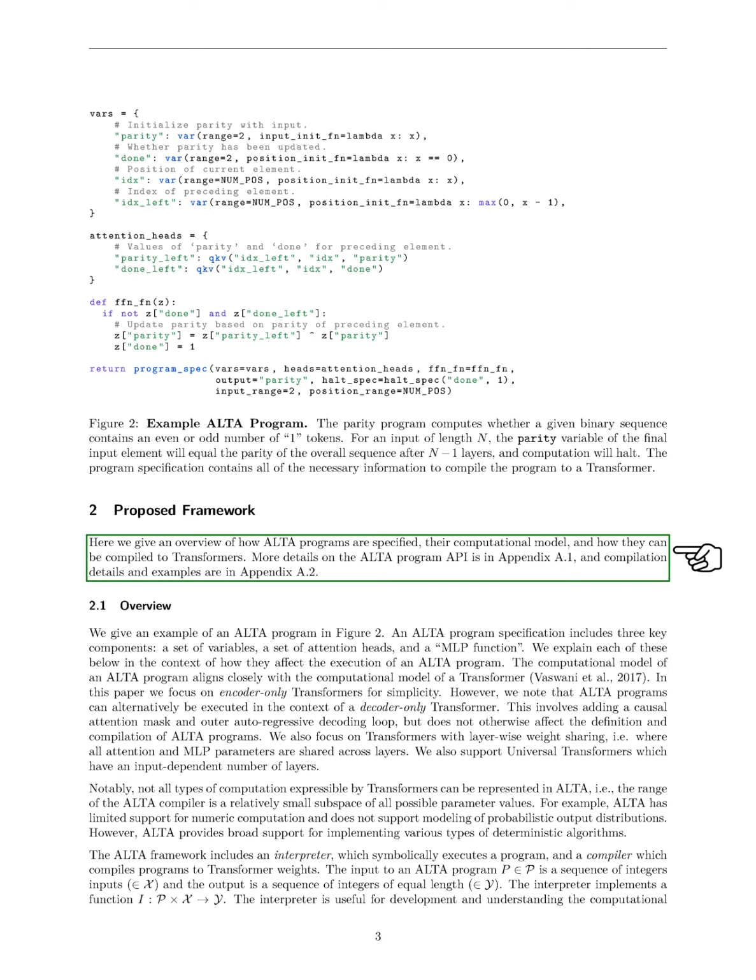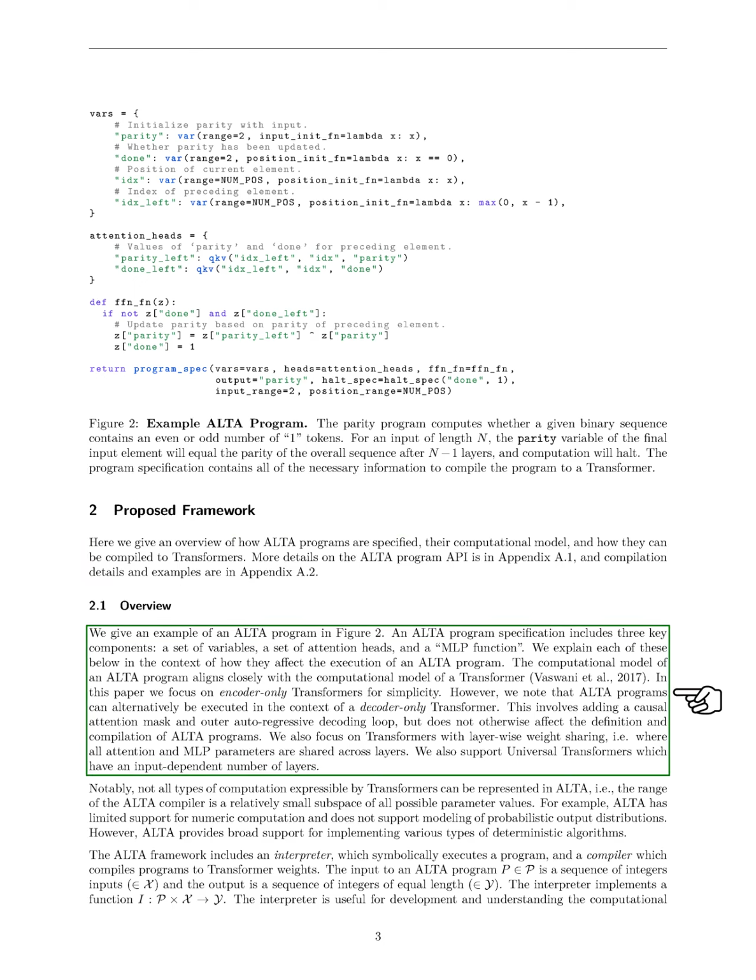Next, we provide an overview of how ALTA programs are structured, their computational model, and how they can be compiled into transformers. An ALTA program consists of three main components: variables, attention heads, and an MLP function. While we focus on encoder-only transformers for simplicity, ALTA can also be executed in decoder-only contexts.